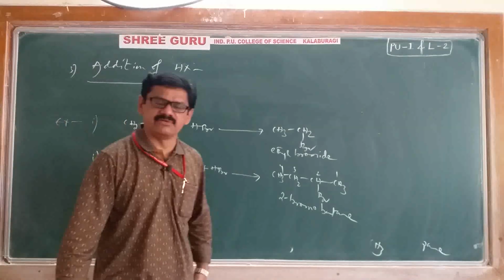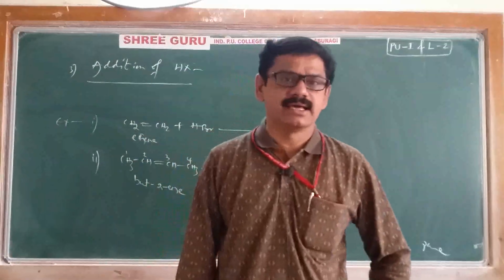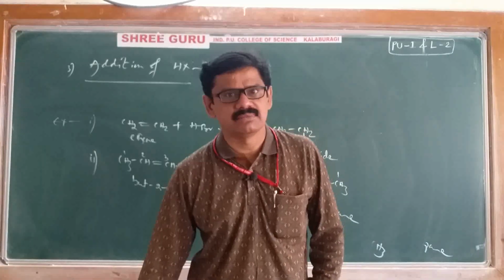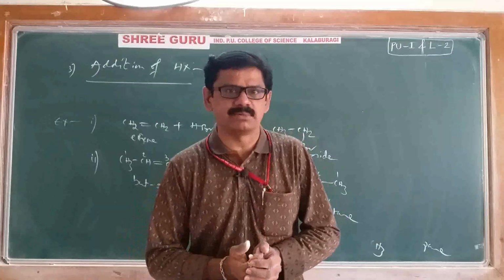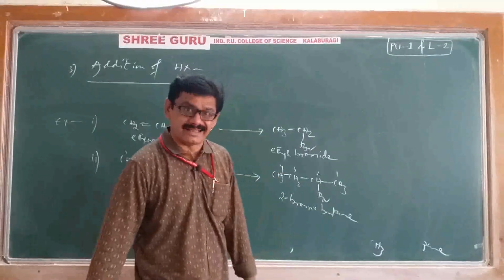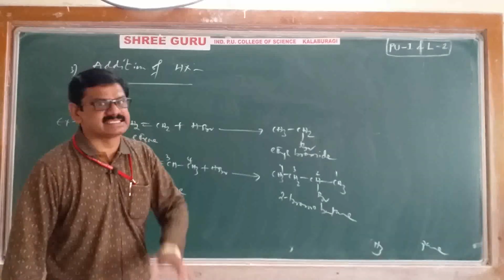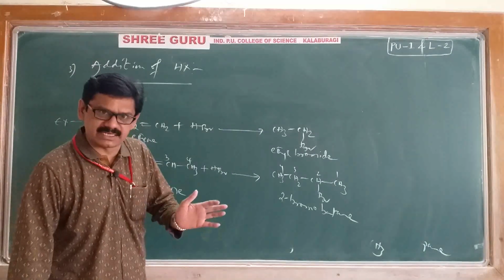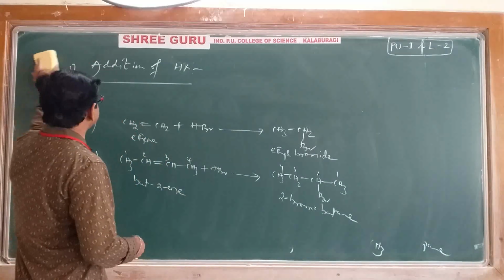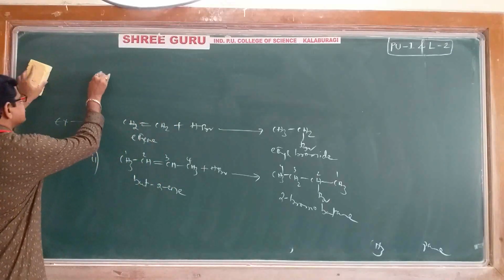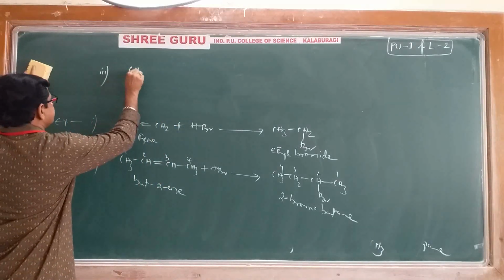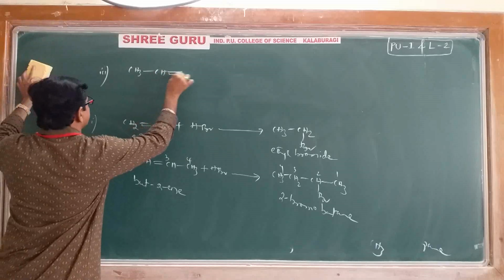Next example I'll give you, that is an unsymmetrical alkene. We will face some problem in case of unsymmetrical alkene. Let's discuss one example and see what happens. Example 3: CH3, CH double bond, CH2.